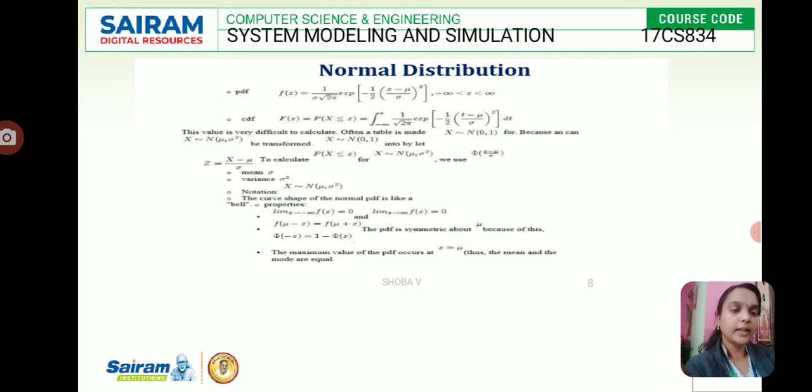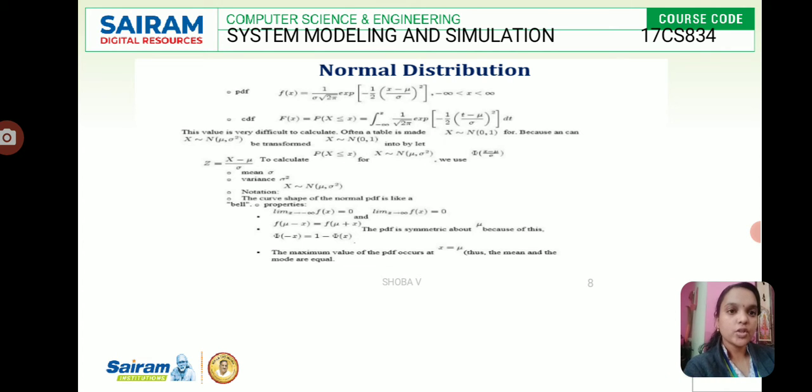Often a table is made for the parameters 0 comma 1, and N of mu comma sigma square can be transformed to N of 0 comma 1. So z equals x minus mu divided by sigma. To calculate this, we have the mean equal to mu and variance equal to sigma square.